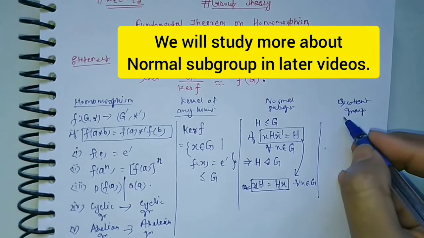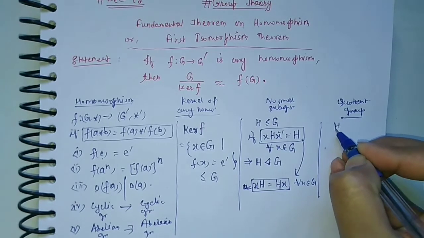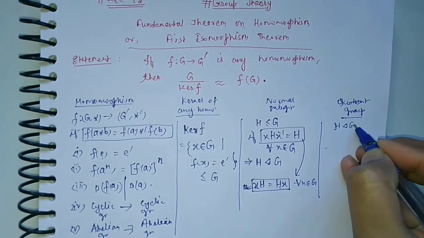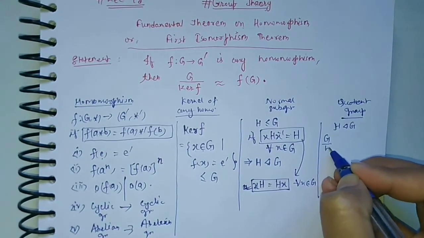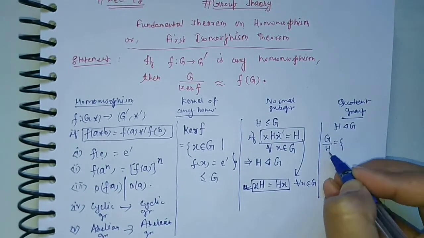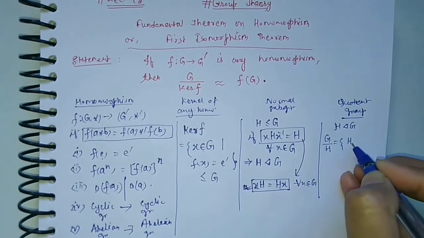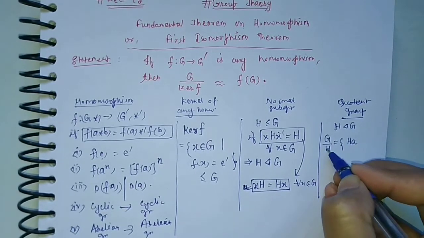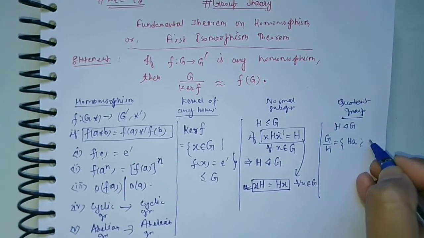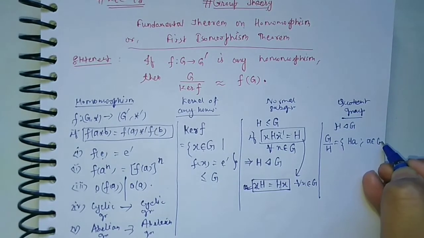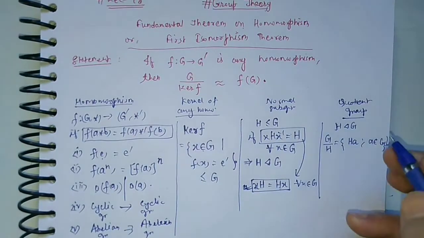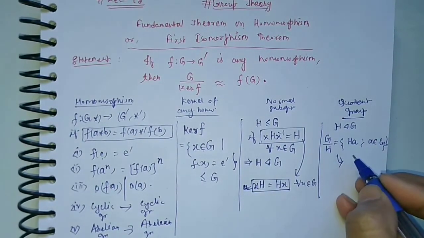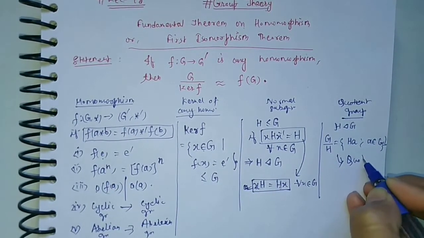Now quotient group. For this, let H be any normal subgroup of G, then G upon H is equal to the set of cosets of H in G, that is Ha, where a belongs to group G. Then this set becomes a group and this group is called the quotient group.